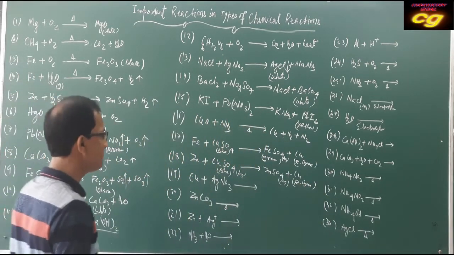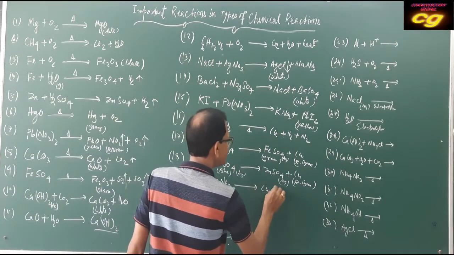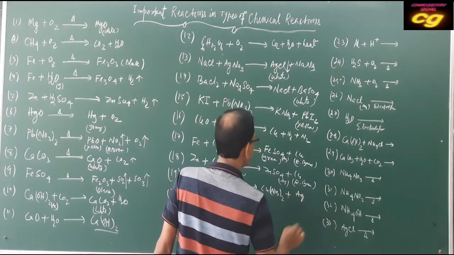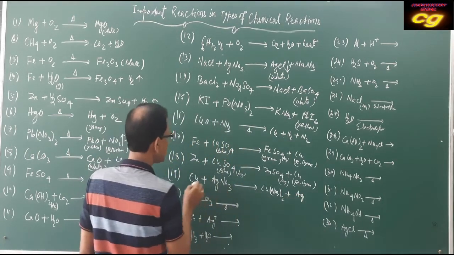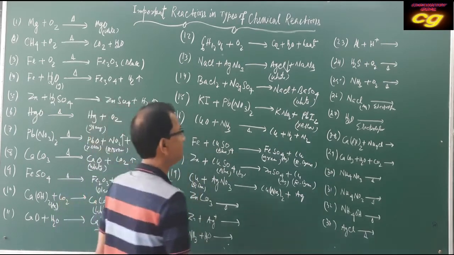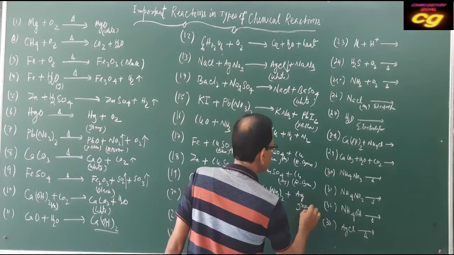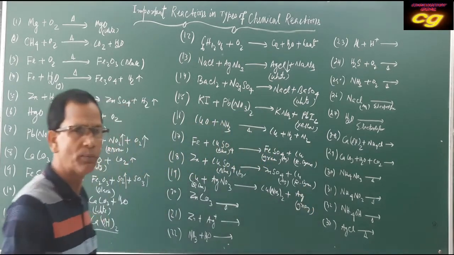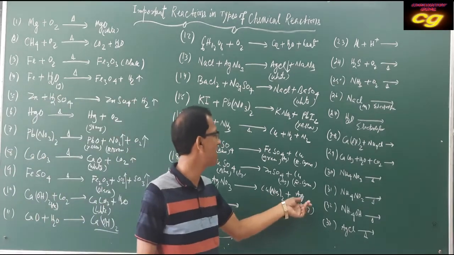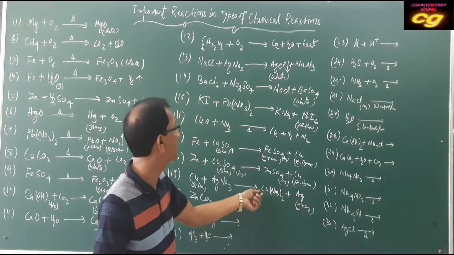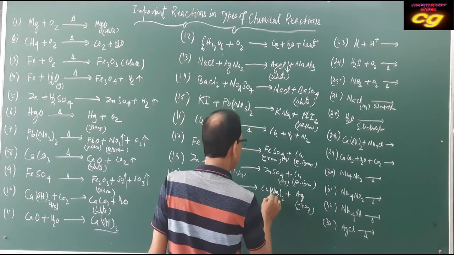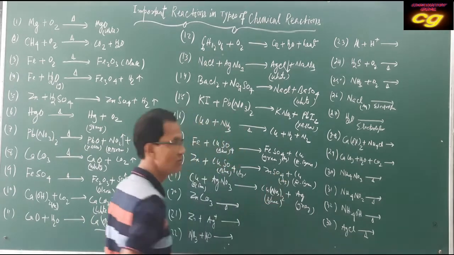Copper and silver nitrate, same. Here copper nitrate, then silver. Here this is colorless, it's reddish brown. Reddish brown changes to grey, not black, grey, that is shining grey crystals, shining silver appearance is obtained, and copper nitrate, light blue color substance, is produced.